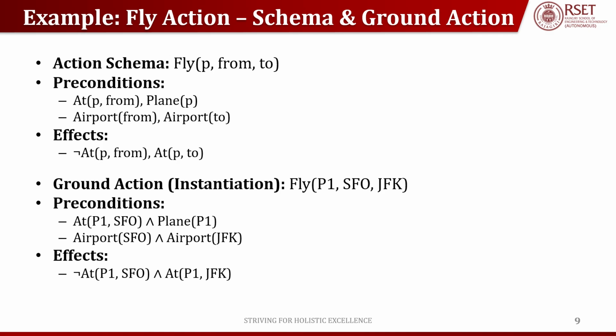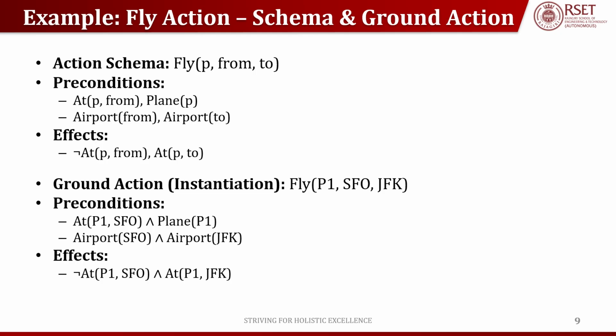So, in this slide, we will see the example for fly action schema and ground action. The action schema is fly(P, from, to). P is the plane, from is the source, and to is the destination. You have two preconditions: plane P is at airport from, and P is a plane. Then from and to are the airports. And you have the effect: not at(P, from), at(P, to). That is, the plane leaves from and the plane reaches to. So this describes mainly a flying action, not a specific one, right?